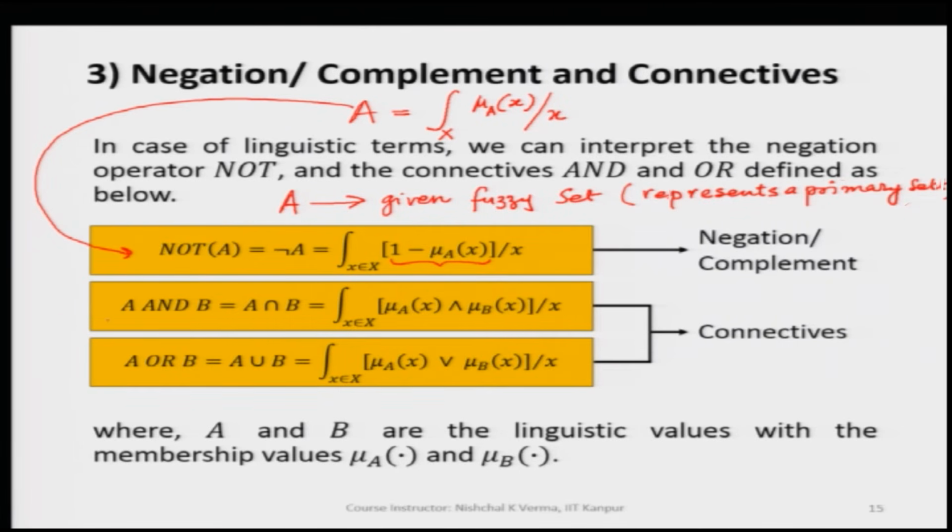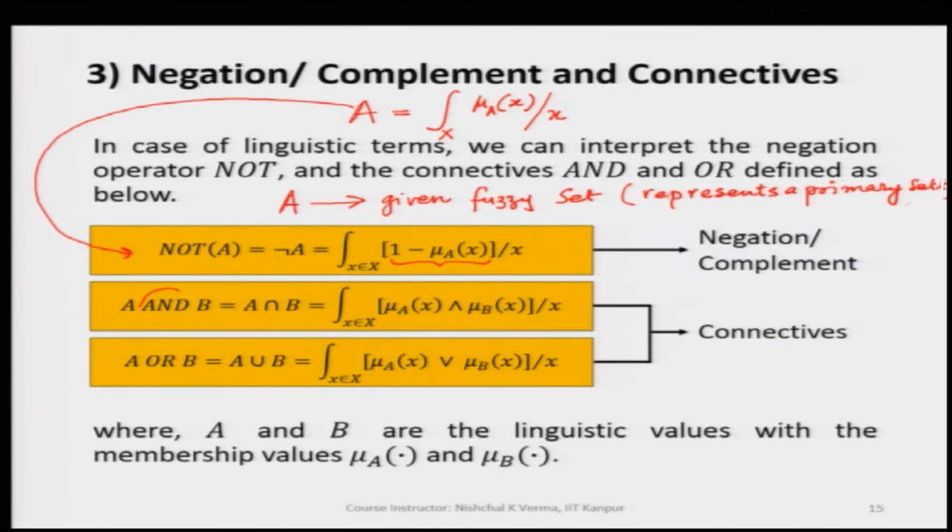And in the other case we can have connectives like A and B. When we have a fuzzy set A and a fuzzy set B, both given to you, how do we connect both fuzzy sets together? For example, I can say middle aged and young. So, we have two fuzzy sets and both the primary terms are connected by AND.